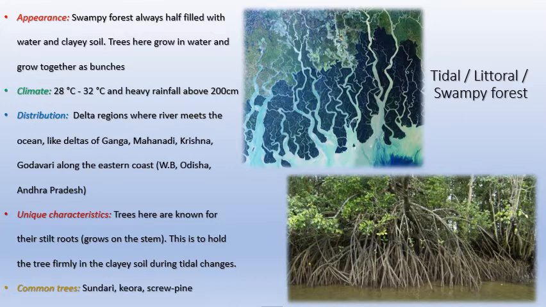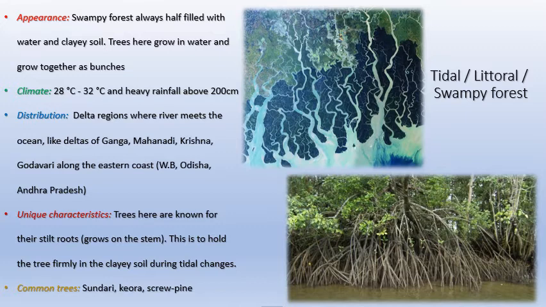Common trees: Sundari, Kiora, and screw pine. Sundari is very easy to remember because there's a famous forest which we already discussed in the first slide in West Bengal, which is a mangrove forest or a tidal forest, and the name, I hope you remember, was Sundarbans. Sundarbans got its name from the tree Sundari.